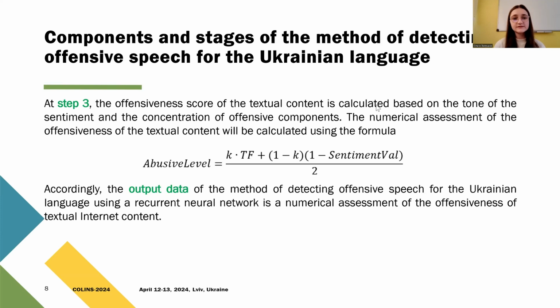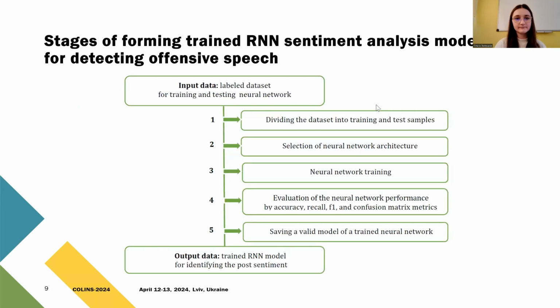At step 3, the offensiveness score of the textual content is calculated based on the tone of the sentiment and the concentration of offensive components. The numerical assessment of the offensiveness of textual content will be calculated using the next formula. Accordingly, the output data of the method is a numerical assessment of the offensiveness of textual internet content.